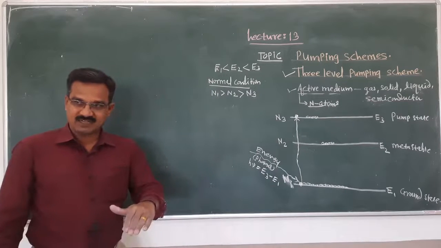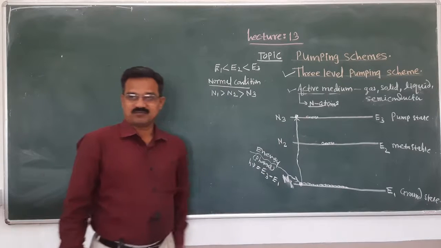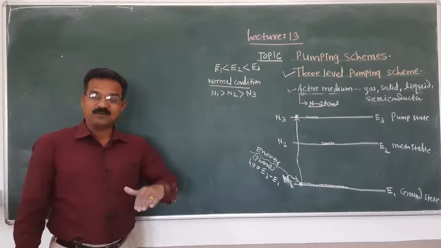The movement of the atom from energy level E1 to E3, we call it a pump transition.